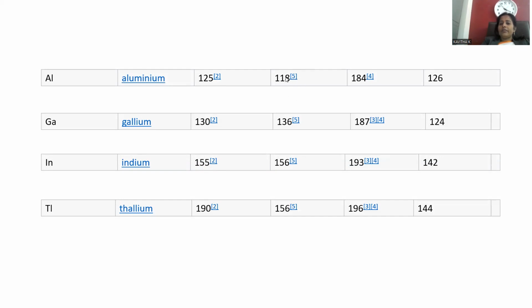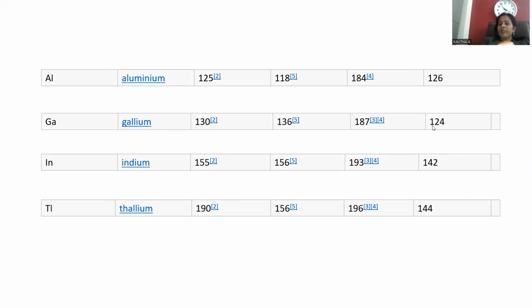If you go with the calculated one, 118, 136, 156, 156 will be there, again in increasing order. If you go with any other representation of the radius, van der Waals radius, we can say 184, 187, 193, 196. But actually the requirement is covalent radius, which is the measure of bond distance when two atoms are in covalent bond formation. In that case, taking the covalent radius into consideration, aluminium is given as 126, gallium as 124, indium as 142, thallium as 144.